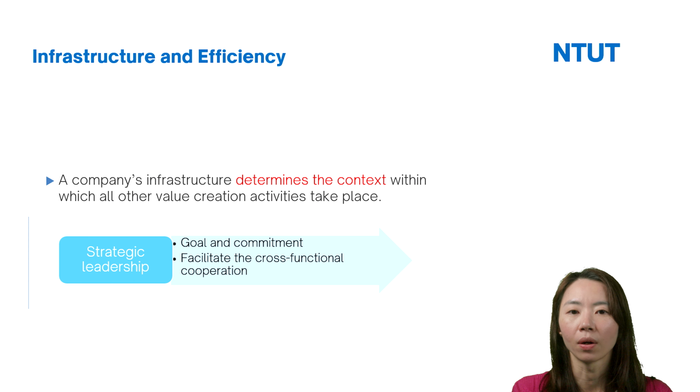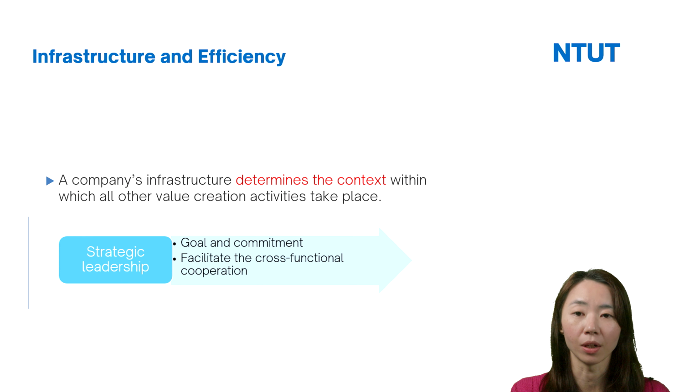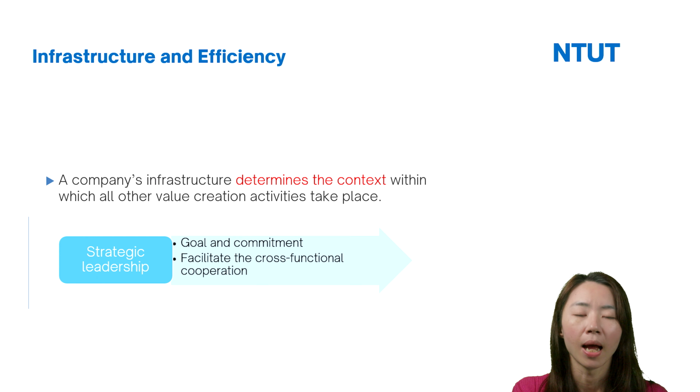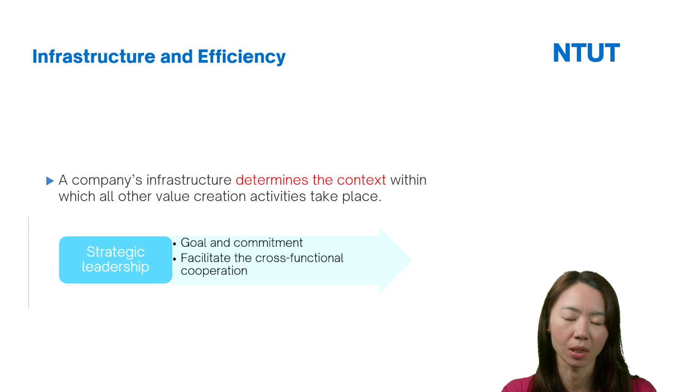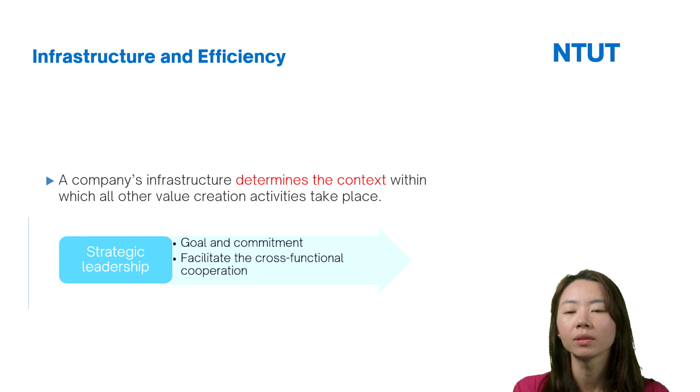And here, I would like to emphasize the strategic leadership. If firms want to increase their efficiency, first the company, especially the CEO or the top managers, have to set a goal, and they also have to commit resources to pursue the efficiency. The other critical role of the CEO and the top managers is to facilitate the cross-functional cooperation.